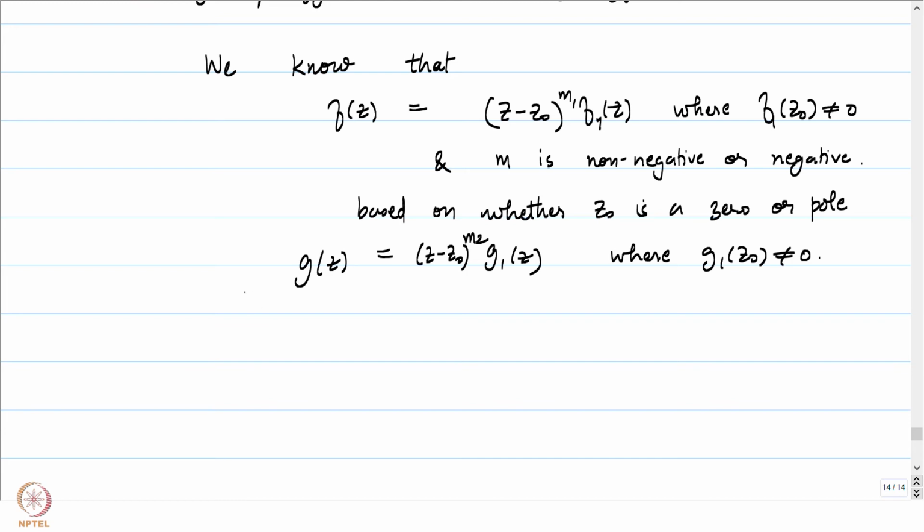A very similar argument tells us that we can write g in this manner, and therefore f of z times g of z is going to be equal to (z minus z0) to the power m1 plus m2 times f1 of z times g1 of z, which tells us that f times g will either have a pole or a removable singularity based on whether m1 plus m2 is negative or non-negative. So based on that, the behavior at z0 will be either a pole or a removable singularity.